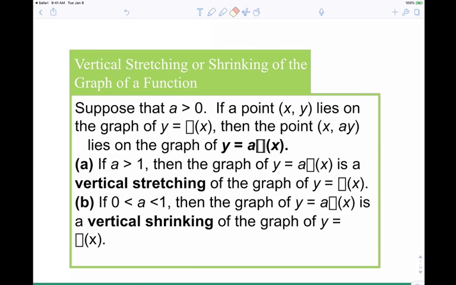Does that make sense? And to bring these ideas home, keep in mind that a horizontal compression is the same as a vertical stretch. So you can look at it that way as well. Keep in mind that a horizontal stretch is the same as a vertical compression. So you can use that too.